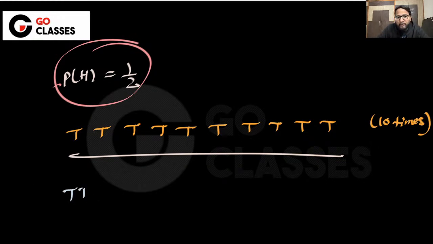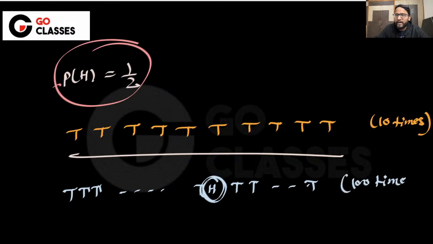You found that every time you are getting tail and just one head somewhere in between. Okay, so you tossed it 100 times. You came to me again and said, you are a liar. You are again saying that if you toss it 100 times, you will be getting 50% heads and 50% tails. But I tossed it even more than enough. I tossed it 100 times, still I'm not getting head 50% of the time. I will say, see, dude, you have not tossed it enough number of times. You will say, oh, come on, 100 is too big. I will say, no, it might be big for you. You should be tossing enough number of times.